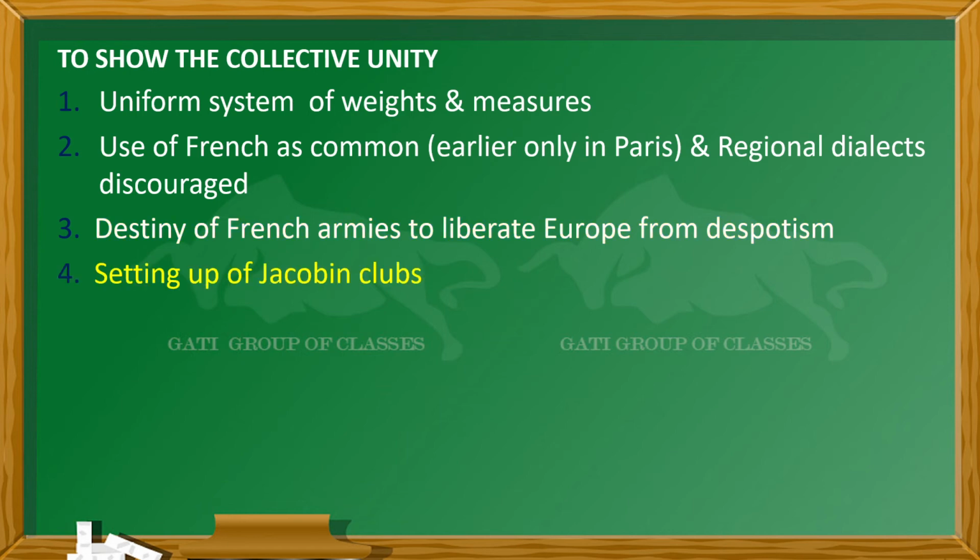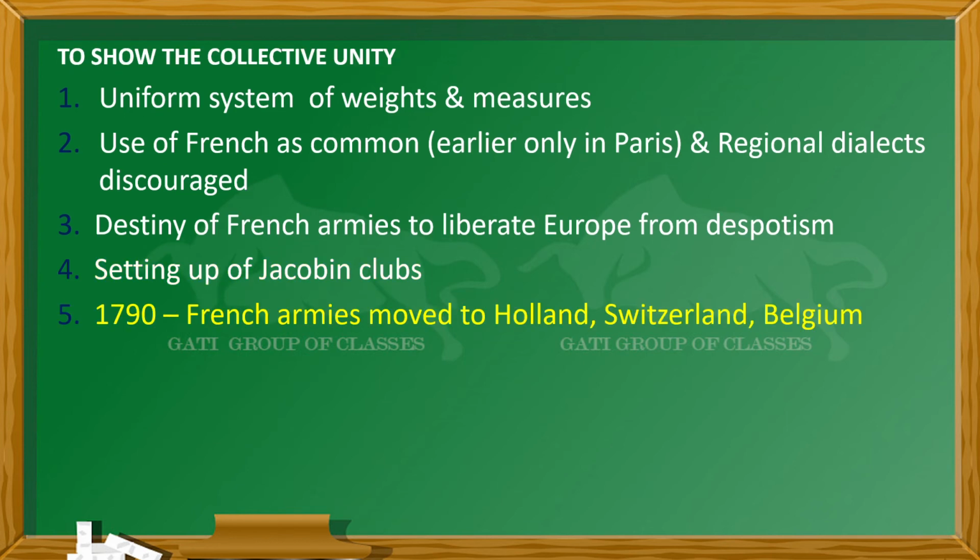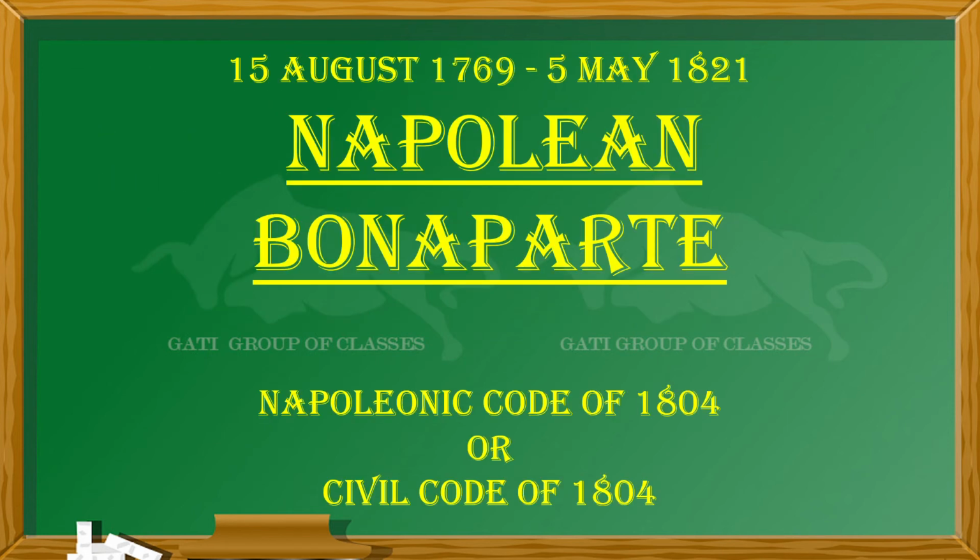Setting up of Jacobin clubs. Now many of the new Jacobin clubs have been started. What do the Jacobin clubs do? They just plan things for the revolution, all against the monarch. Now in the 1790s, French armies moved to Holland, Switzerland and Belgium. For what? To just liberate them.